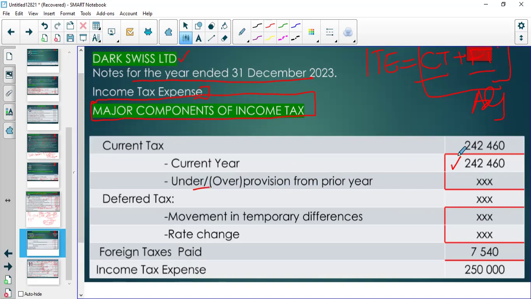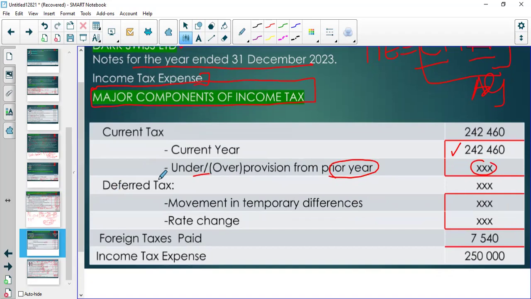We estimate first before going to SARS, then we eventually go there, and then we argue, and we see that we need to adjust the estimate. Adjustments from previous years will be included in the current year. Then don't worry about this. That is deferred tax. It's very simple. We will show you a very simple and soft way of doing it. So this deferred tax is an adjustment to this figure, to say this is what was actually paid, but this is the adjustments to that.